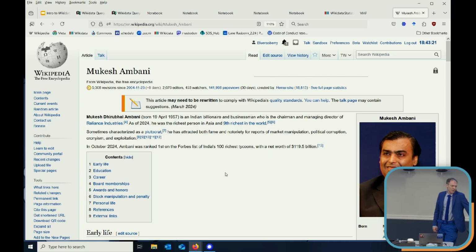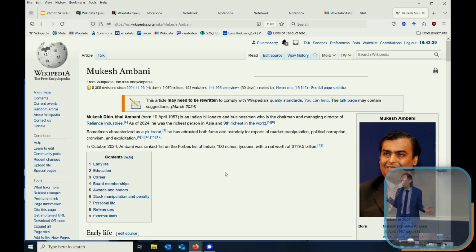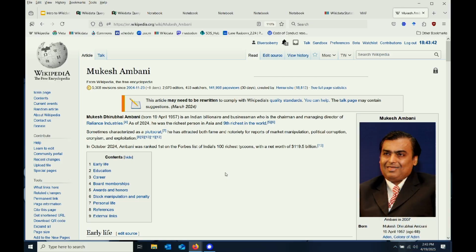Some other interesting queries. You can say, who's very popular in a particular Wikipedia language version? Like who's the most popular person in Bangla language Wikipedia who doesn't have an article in English Wikipedia? And you can surface celebrities that everybody in one country knows, but that are unknown in other countries.